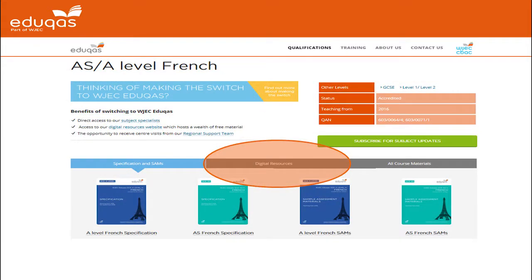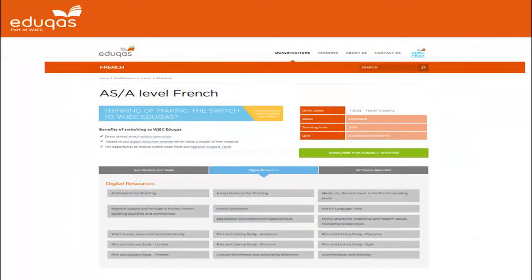This then takes you to a menu with a further set of choices. You then have the option to click on and download or print our specifications and sample assessment materials, but if you click on the Digital Resources tab as highlighted, this will then take you to find all of our resources. As you can see, you then have a menu that offers you access to the guidance for teaching document, but also the thematic resources and the film and literary resources, as well as the Language Toolkit.